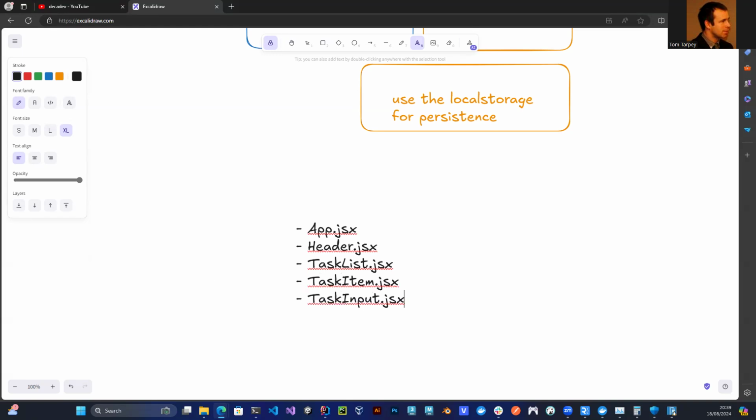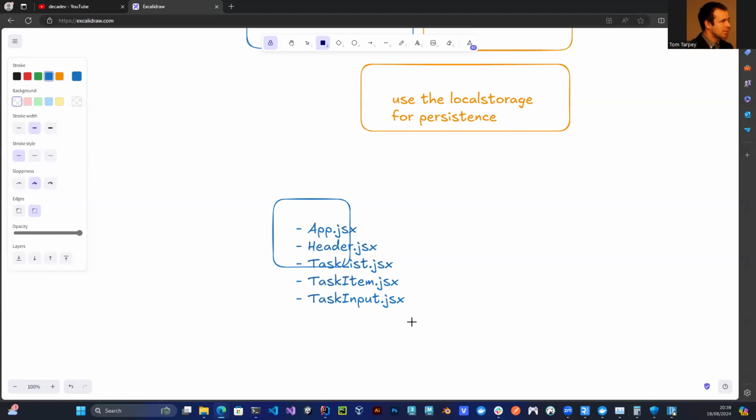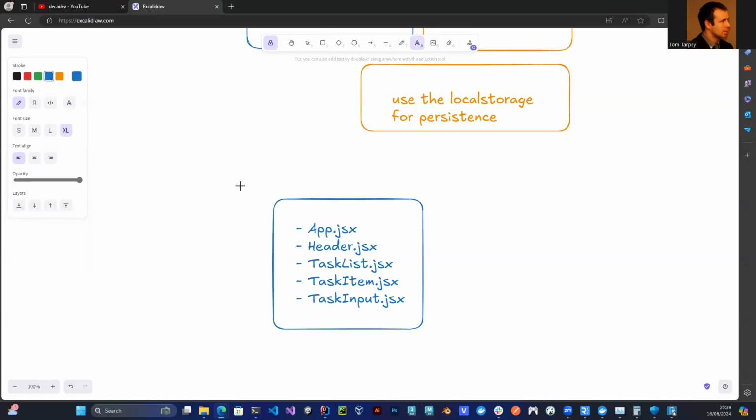Then that's basically our UI. So let's put that into a little box here. When I say UI, I haven't drawn any pictures of the UI. We're not designing the UI in that way. We're architecting our application, which requires more logical thinking than drawing things. I'm just using this as a medium to scribble down ideas.